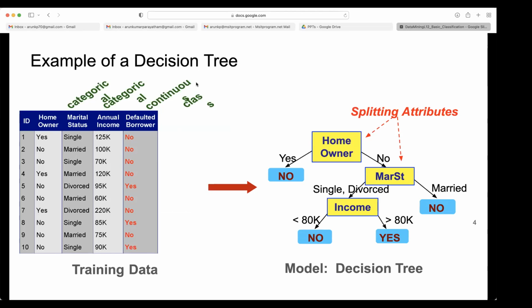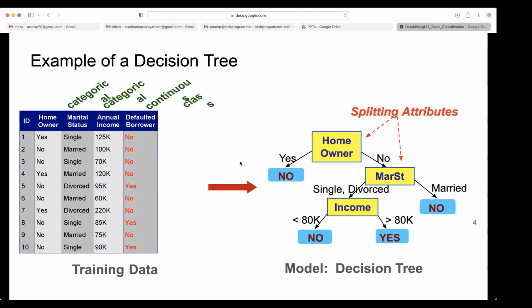So, an example of a decision tree. On the left side a data set is given, that is the training data. First we need to understand what a decision tree is, then we will see how to build it. In the tree, the first column is homeowner. How many values can homeowner take?